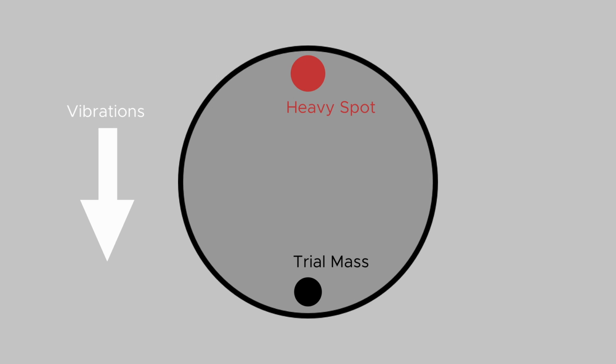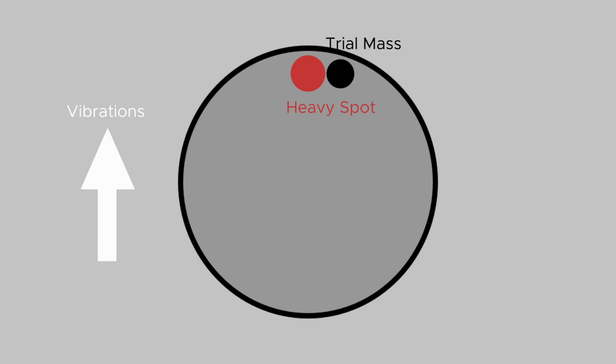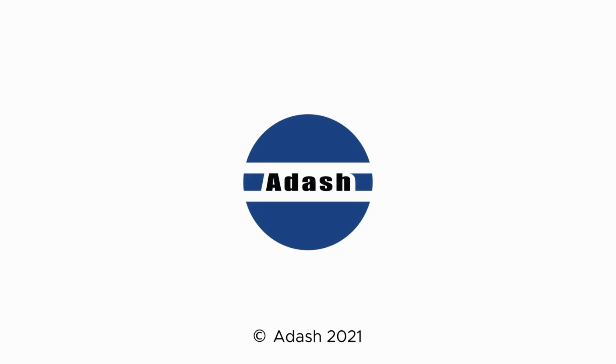When you mount the trial mass randomly, then the vibration can increase. And it could be dangerous and the machine could be seriously damaged, or the control system stops the machine because of high vibration.